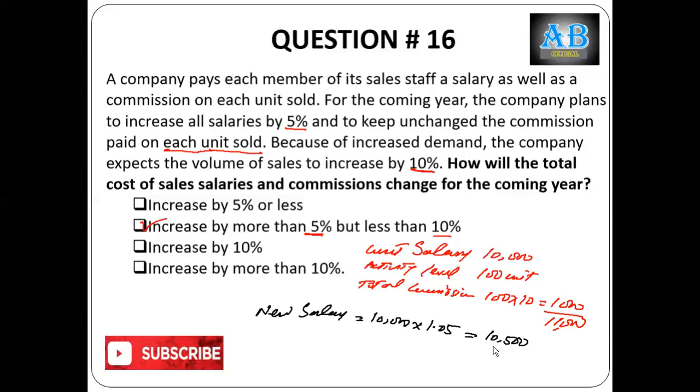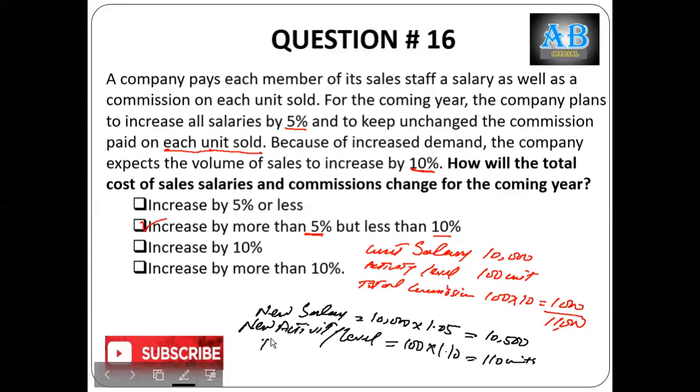Or we can calculate the 5% separately: 10,000 multiplied by 5% is 500, and that is equal to 10,500 in total. New activity level. All these figures are hypothetical. You can use any other figure. 100 times 1.10 equals 110 units.